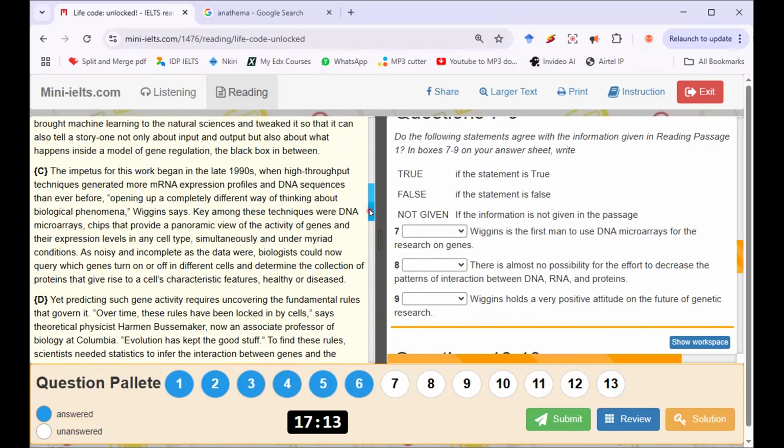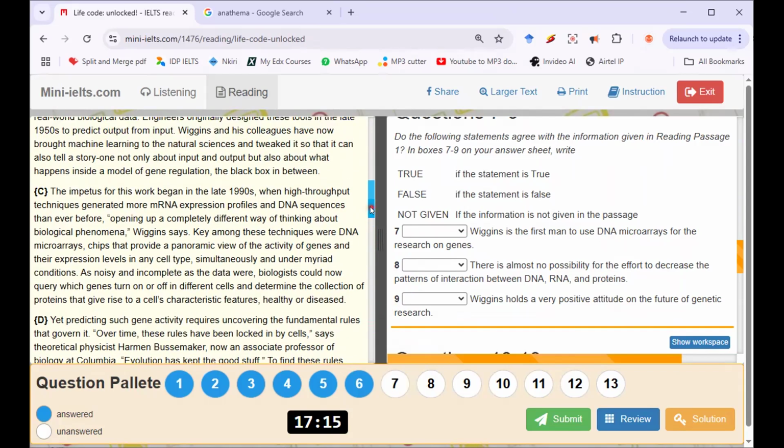I saw microarrays somewhere. See microarrays here. Key among these techniques were DNA microarrays. So it was not the first. They've been working with microarrays before. So this one is false.